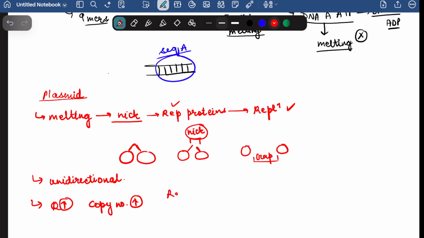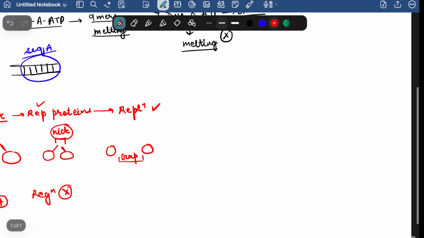So for that, the regulation of replication here does not take place. There is no such regulation of replication happening in plasmids. So these are the 2-3 important points you need to learn about the replication in the plasmids. Now I will talk about the replication in mitochondria. How does the mitochondria replicate?